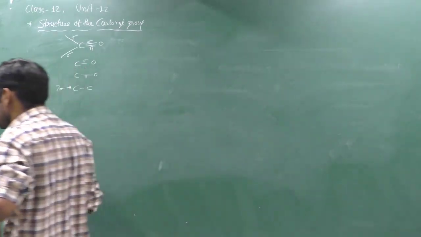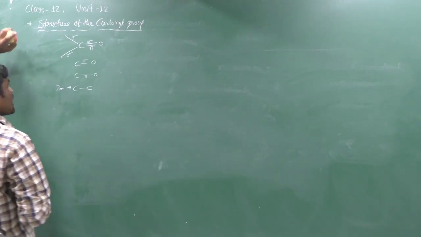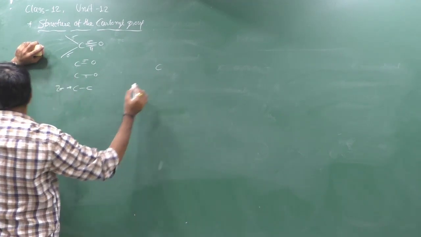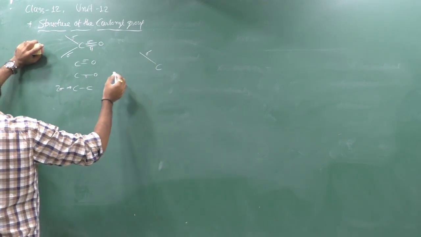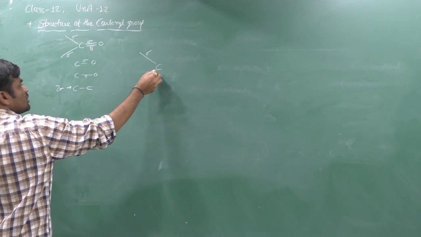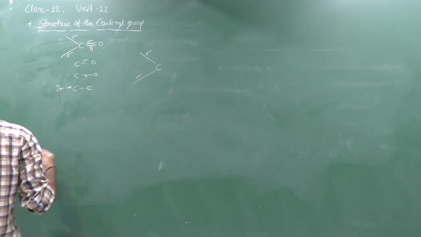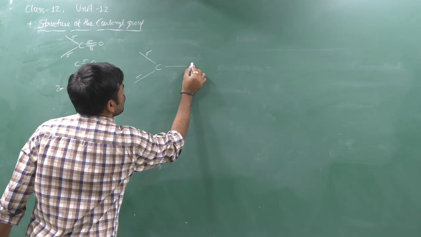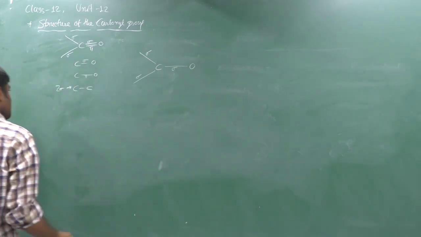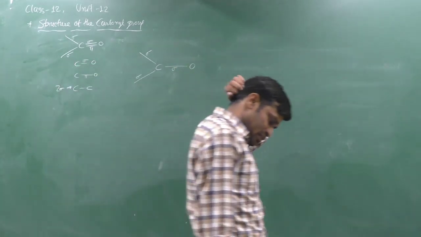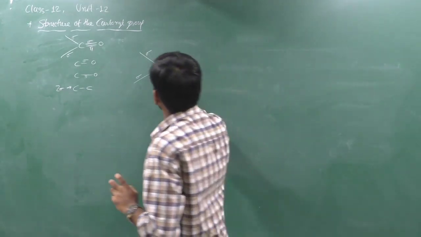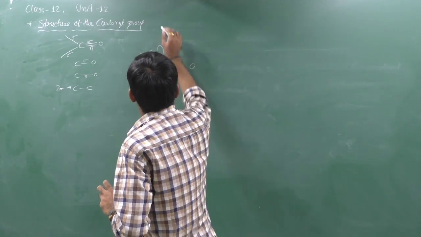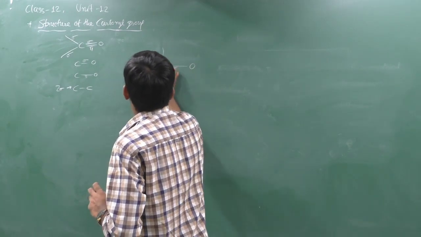Now if you study the orbital diagram of this, then if we have a carbon, it is connected to here with the help of a sigma bond. Clear? It is connected to here with the help of a sigma bond, wedge dash whatever. Here connected to oxygen, first one is sigma bond. Here carbon uses its p orbitals. One p orbital is vacant here. That is carbon.